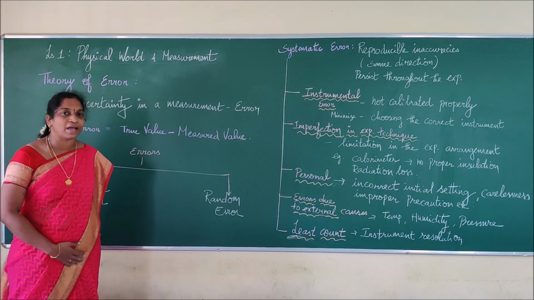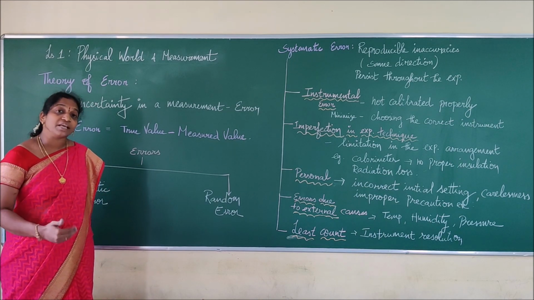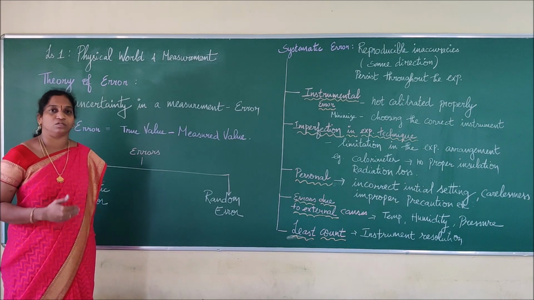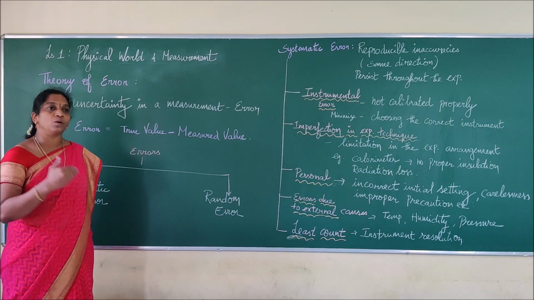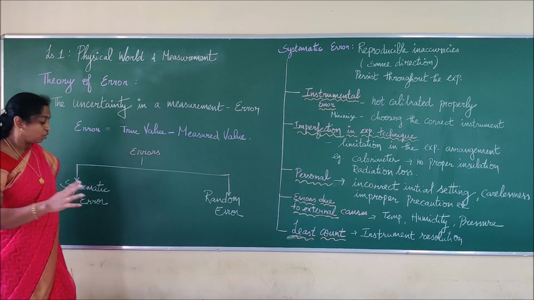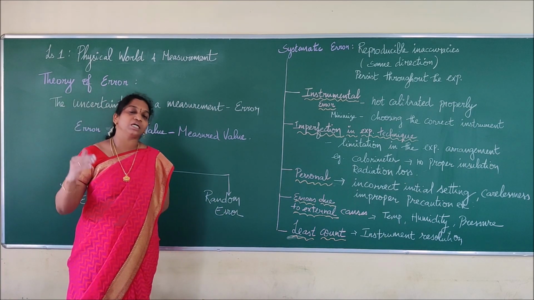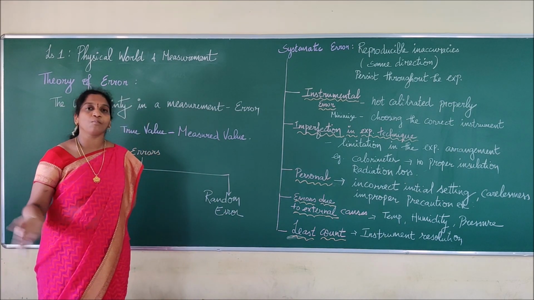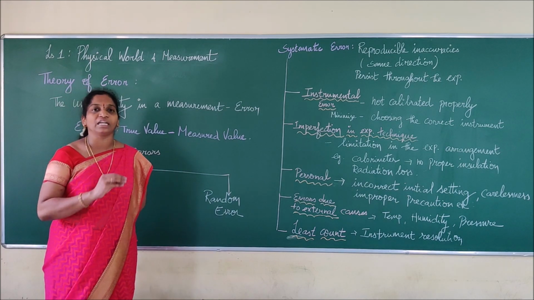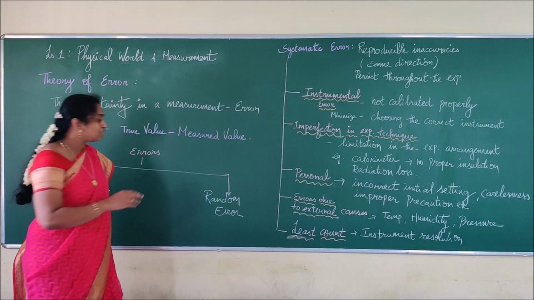What do you mean by systematic? If I do anything in a regular, repeated manner, that is happening very systematically. That person is doing the work in a very systematic manner, so that is called systematic. So systematic error means the error which is repeated in the same direction in n number of experiments and n number of measured values. This is systematic error.